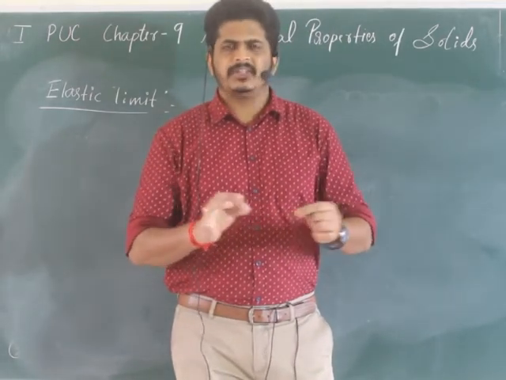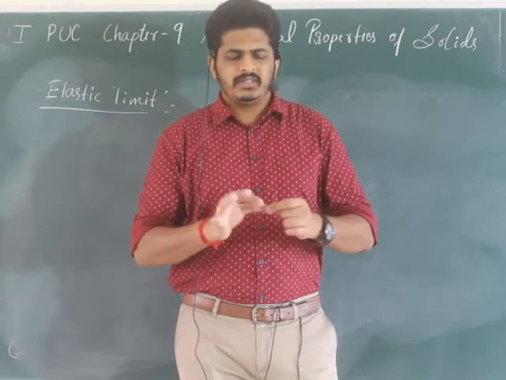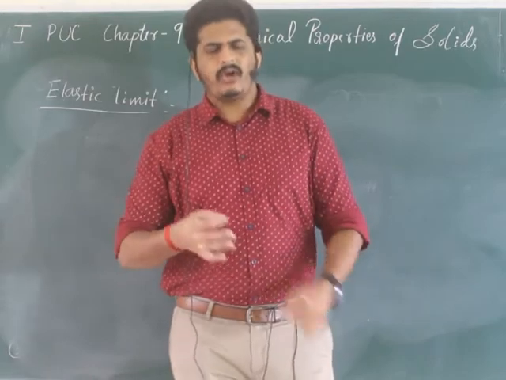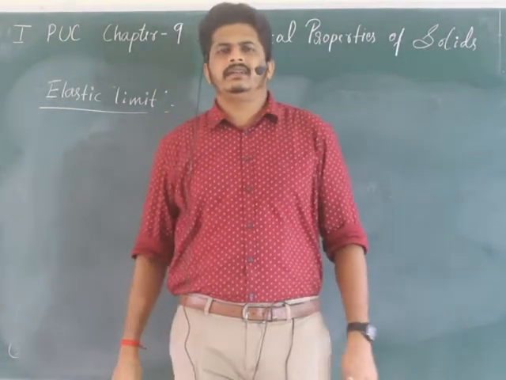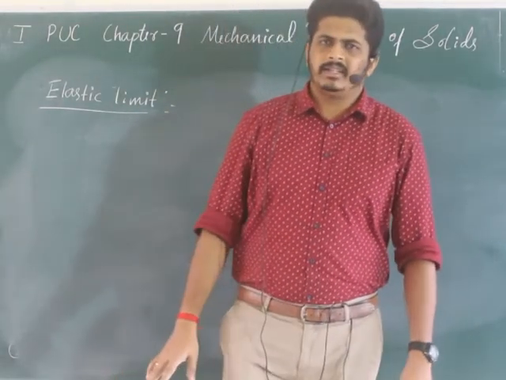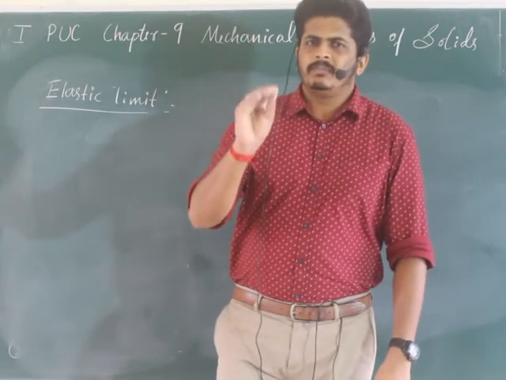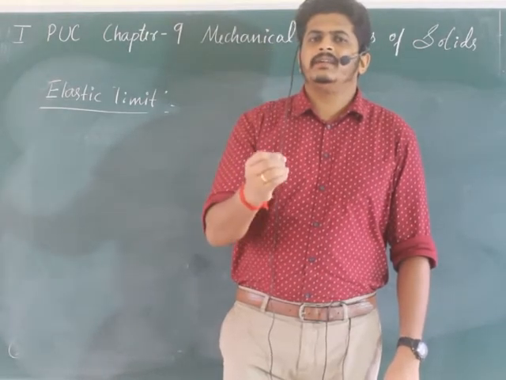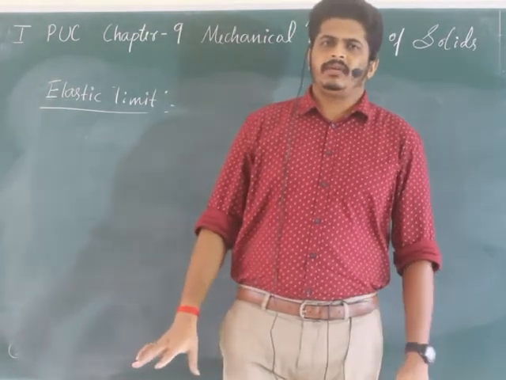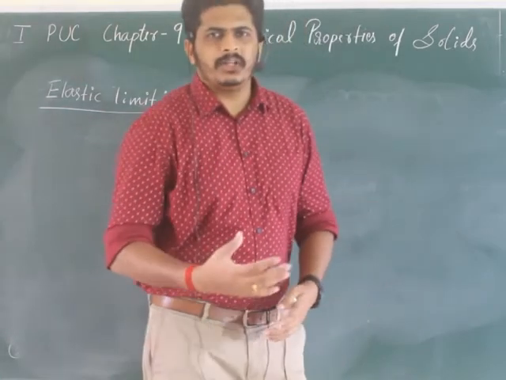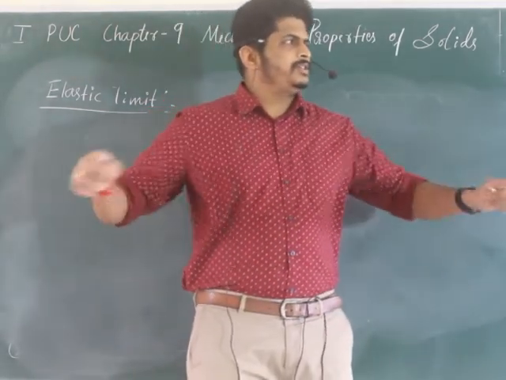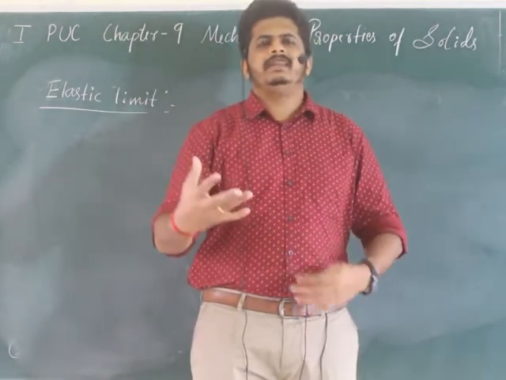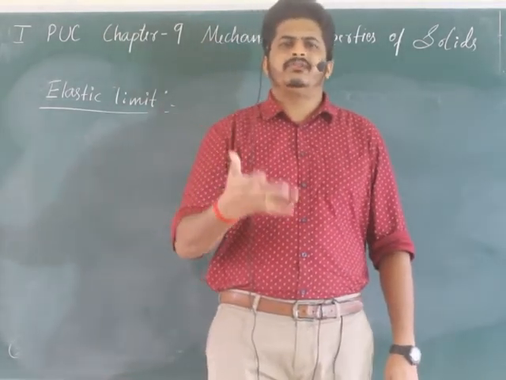Okay, rubber band, stretch. What happens? It shows elastic behavior initially, but when you pull for longer, what happens? It gets cut. That means rubber has got some limit. Correct? So rubber shows elastic property, but it is not more elastic than steel. Okay, so elastic property does not just mean a stretching thing, that it is more elastic. It's not like that. Just for understanding the word elastic, we can give the example of rubber.